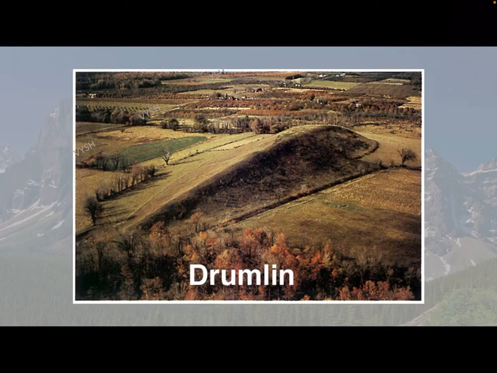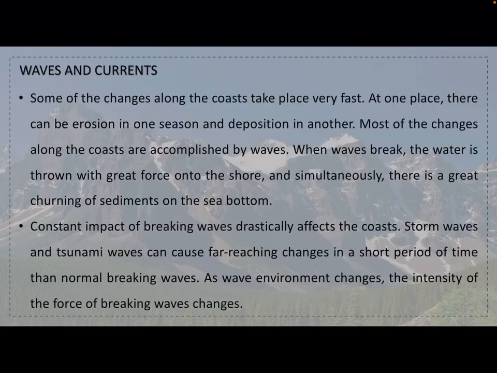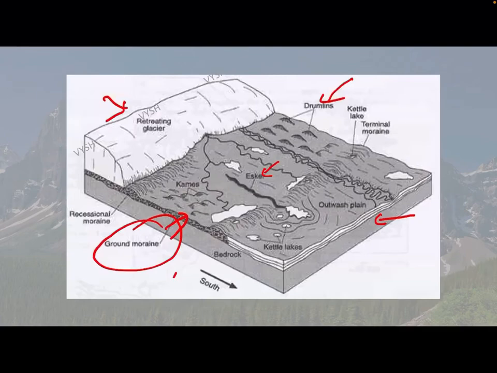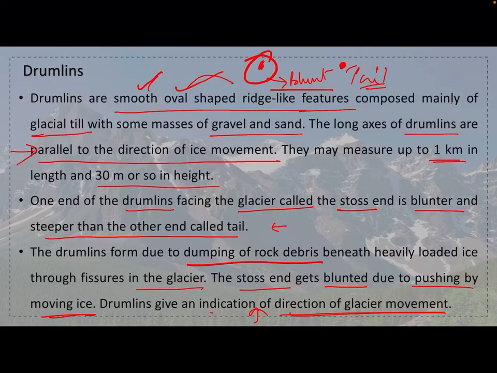Okay, which is very steep. You will see here, see here, it is blunt kind of a thing, and suddenly here it is steeper. Okay, so this is a drumlin basically. In this image also you can see a drumlin here. See, it is something like this. It is very steep and this is somewhat blunt.